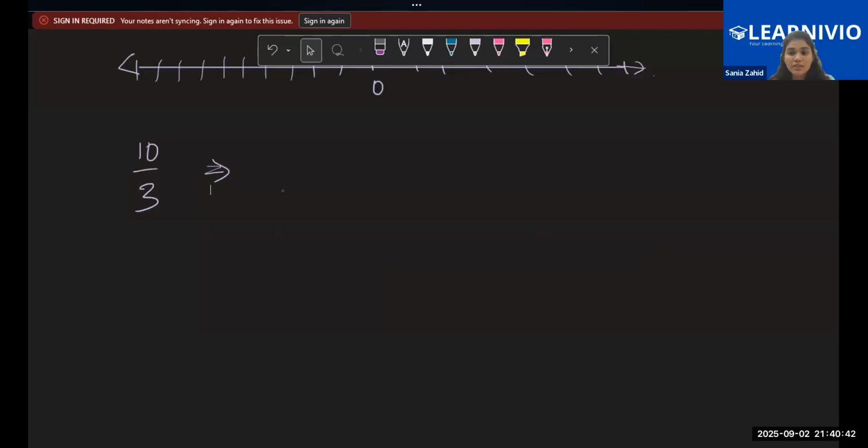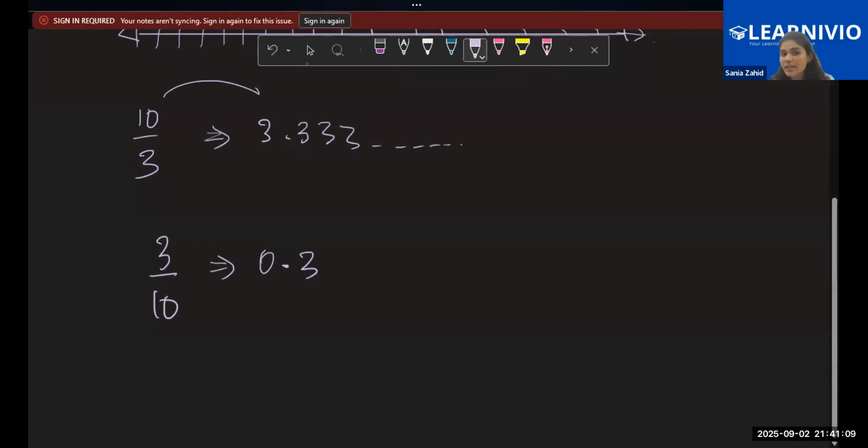No, it's not 0.3. 0.3 would have been if it's 3 by 10. But here you are dividing 10 into 3 parts. So how are you supposed to divide 10 into 3 parts? It's 3.33, terminating. Yeah, 3.3333, and it keeps on repeating itself, right?